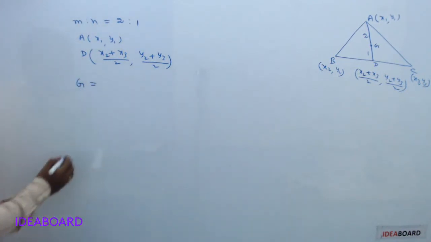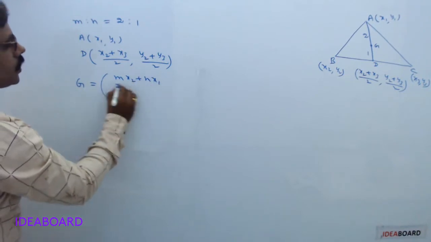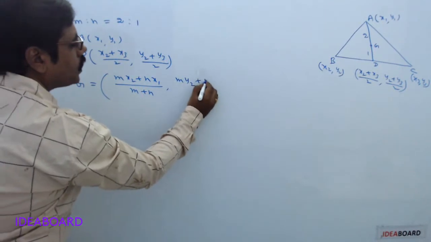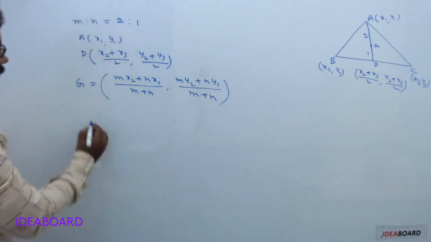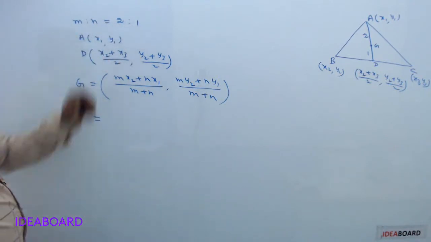So what is the actual section formula? mx2 plus nx1 divided by m plus n, my2 plus ny1 divided by m plus n. Now m is to n equals 2:1.